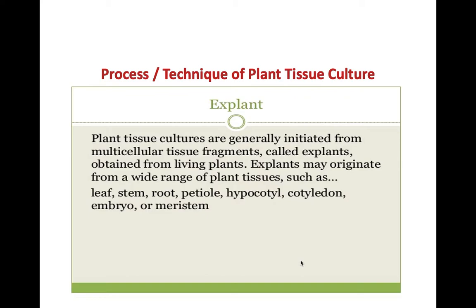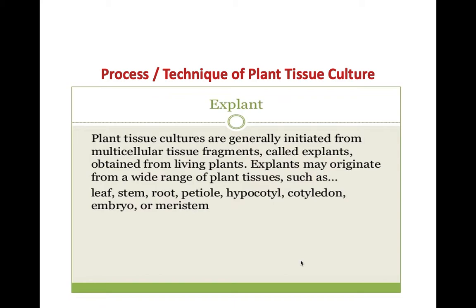The methodology of plant tissue culture starts with a piece of plant. The part of the plant we excise from the mother plant, for plant tissue culture, is generally initiated from multicellular tissue fragments called explants.